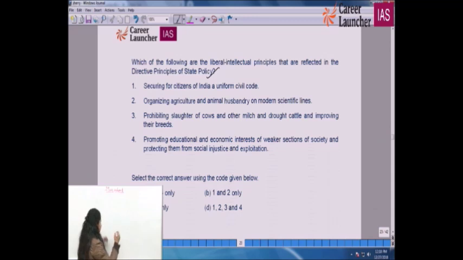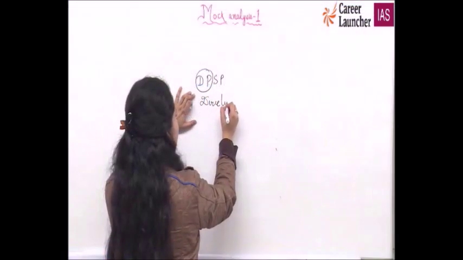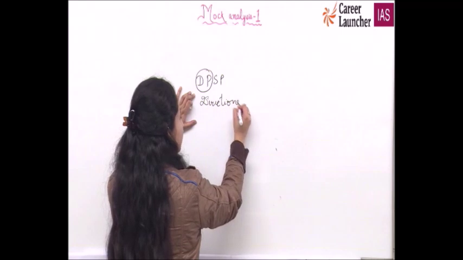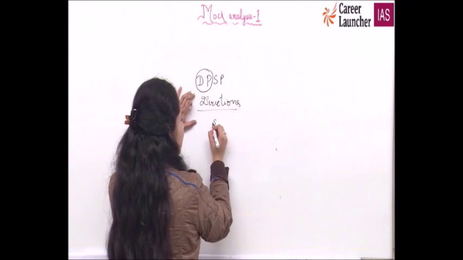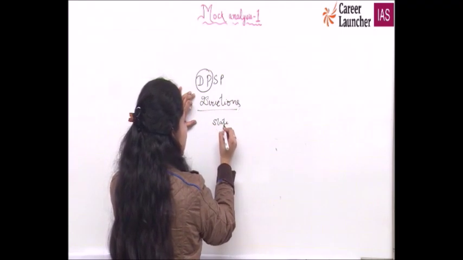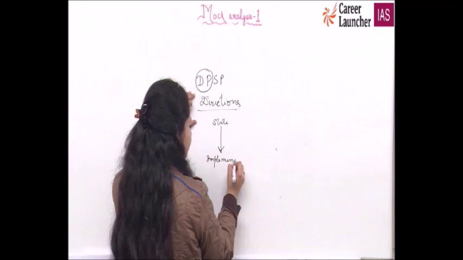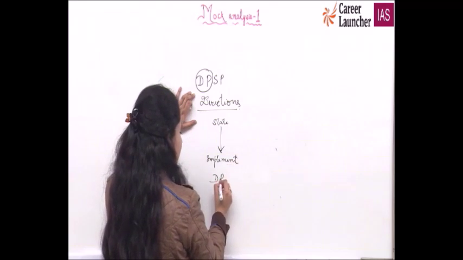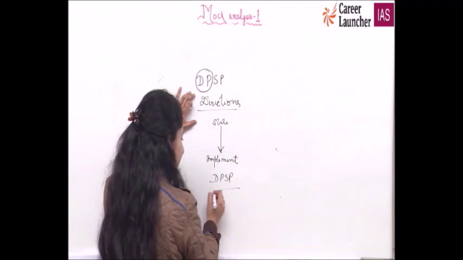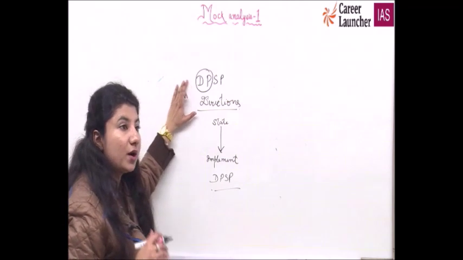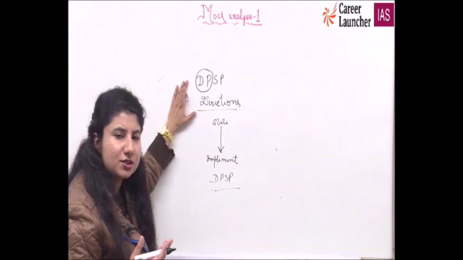First, mock analysis. DPSP. Directive principles, since they are directions, mean that whenever the time is conducive and the state has enough resources, it becomes the state's responsibility to implement these DPSP. It was not possible to implement everything at one go because of limited resources and other things.